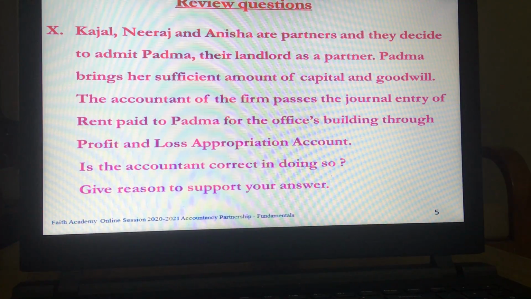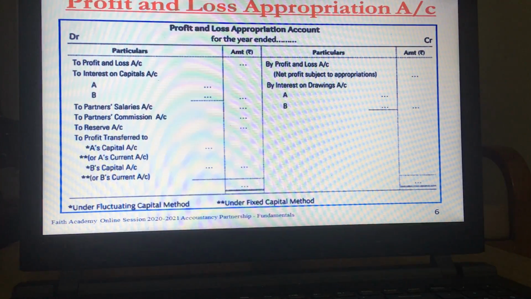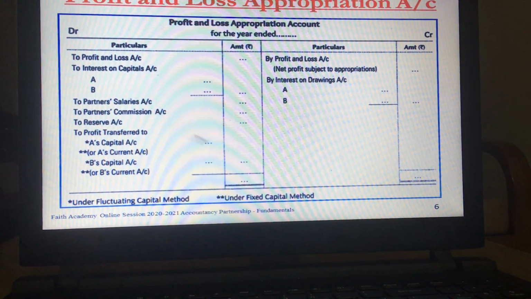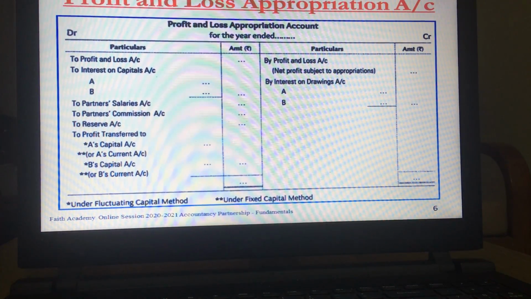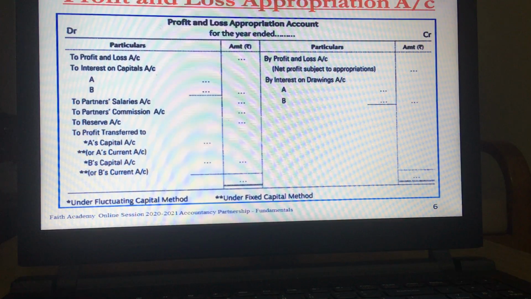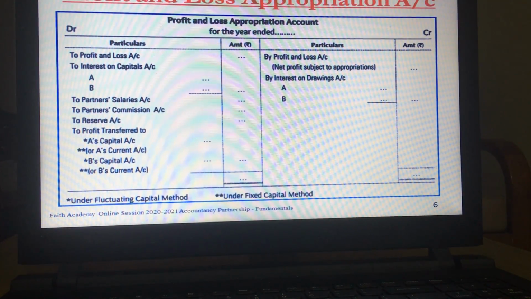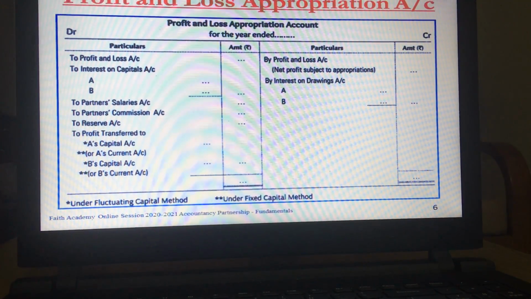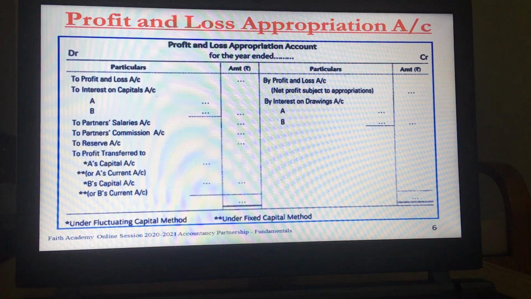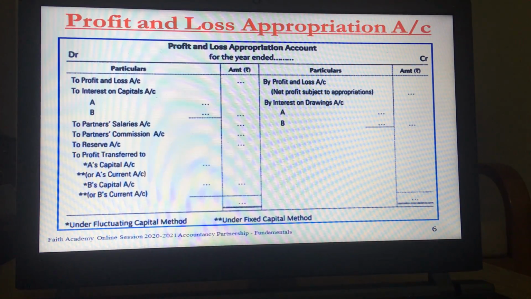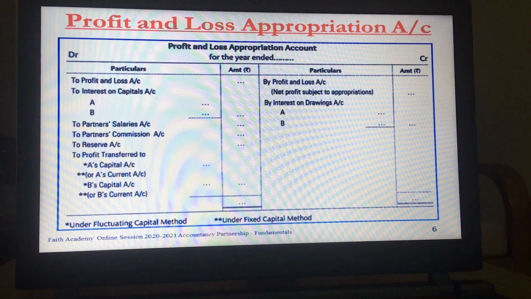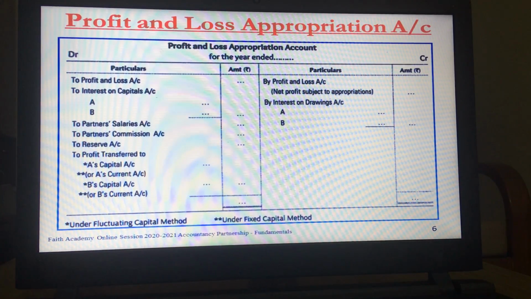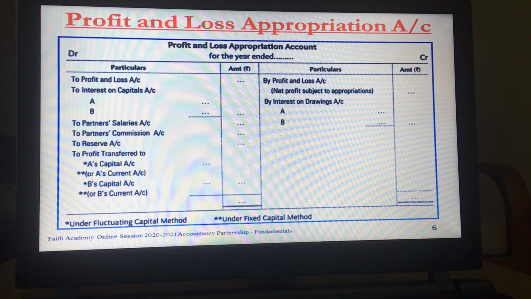Let's recap what we did in the last session. In the last session, we did talk about profit and loss appropriation account, which has two sides, debit and credit. The net profit or net loss that we get from profit and loss account is transferred to this account. Any amount that is received from the partner is credited. Any amount that is supposed to be paid to the partner in form of interest on capital, salary, commission, profit is supposed to be shown on the debit side.